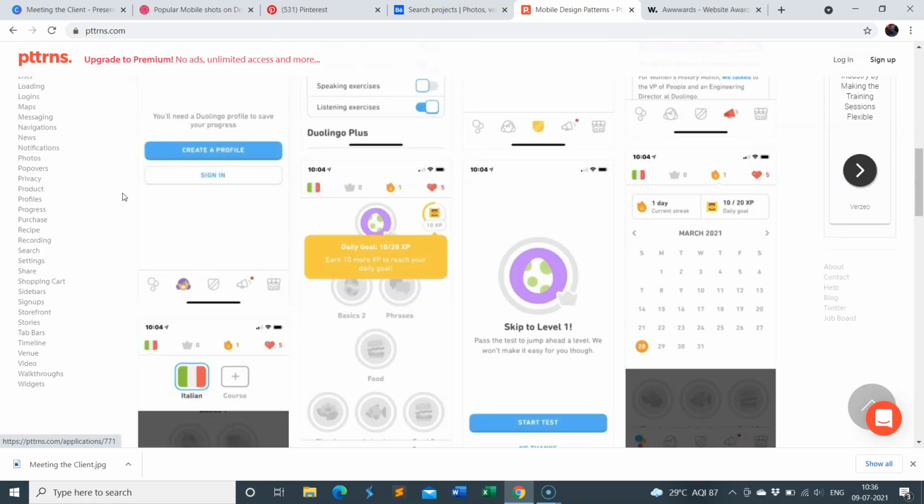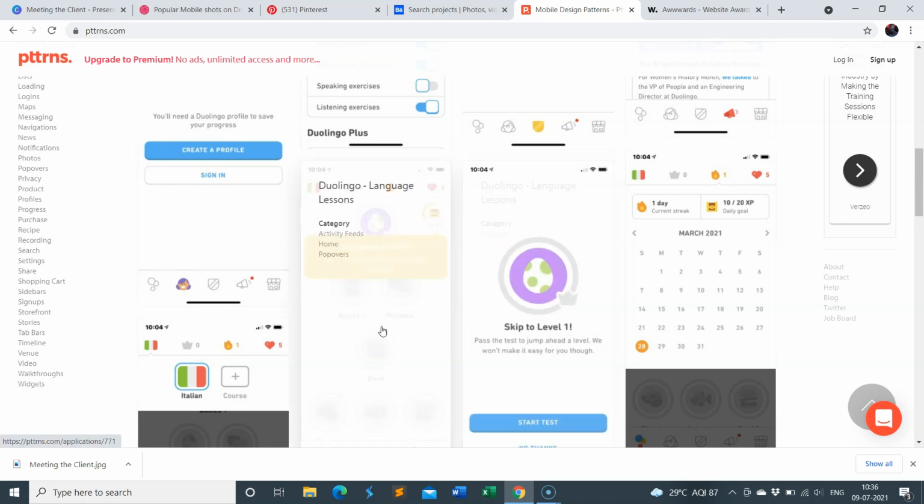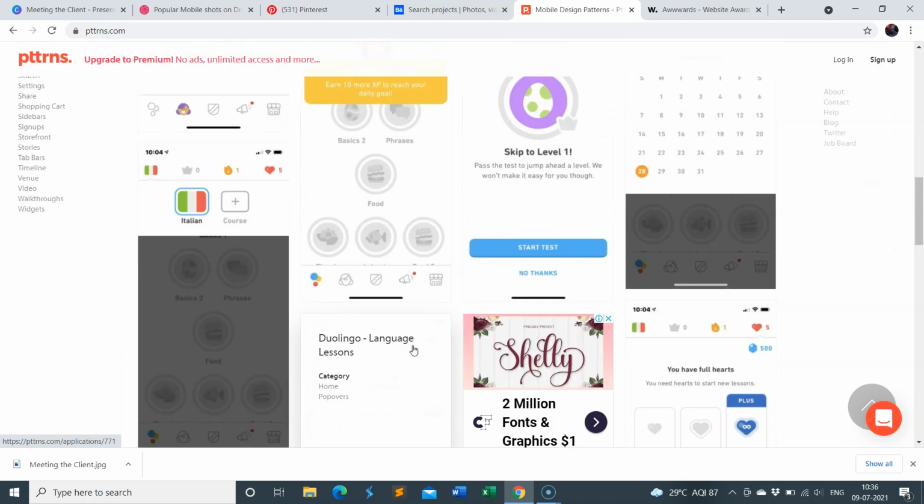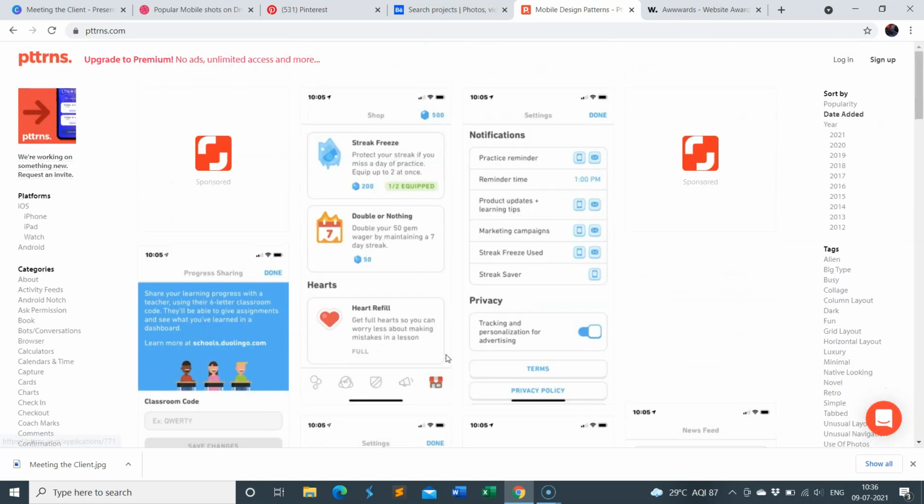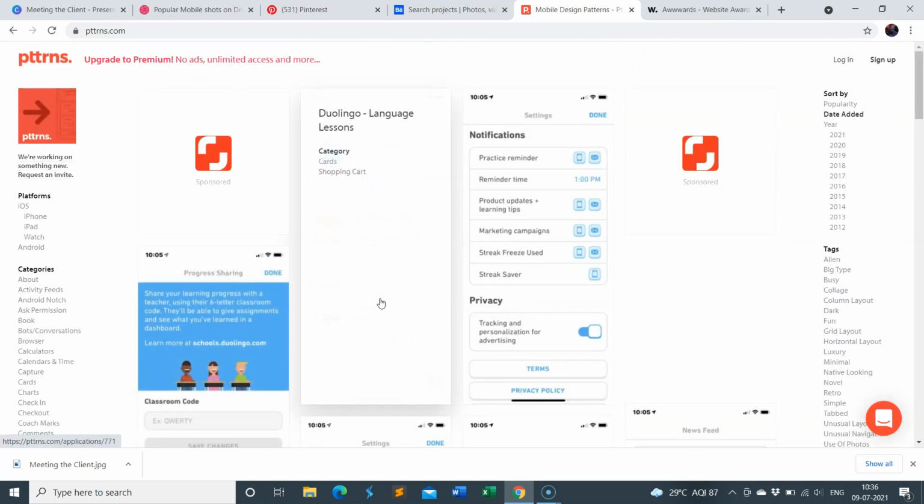And nowadays there is one mobile app that many people are using, and that is Duolingo. I hope you already know this, and this is an excellent app that helps you to learn various languages. So here you can see that it shows you the screenshots of each and every different page of the Duolingo app. Suppose you want to view this page. So this is the Duolingo language lessons.